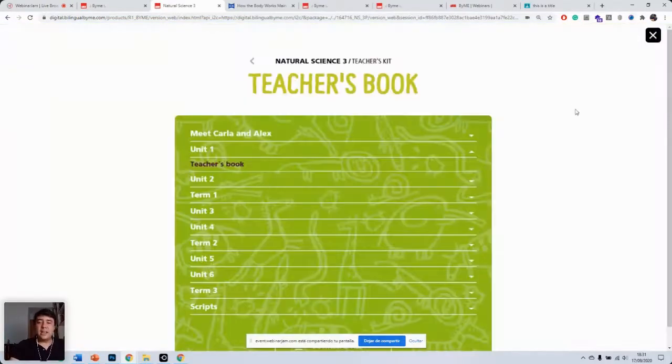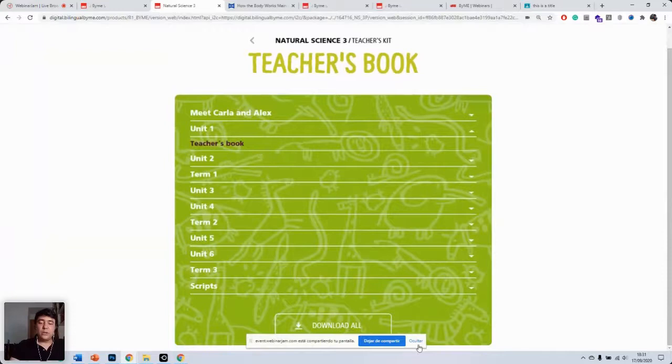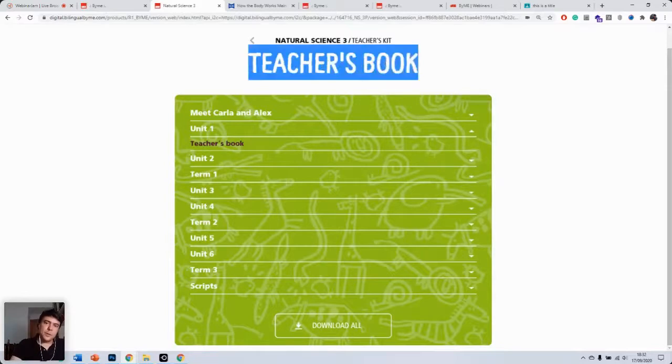or again, if we go back, we can click on download all and download a big zip file with the teacher's book. It's pretty useful to have it as a PDF file, actually, especially because it's divided into units. In case you want to have it on a pen drive, or if you want to have it in your server, then it's easier to access it than having to log into the digital platform each time you want to see something from the teacher's book.